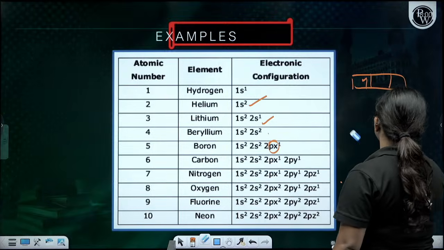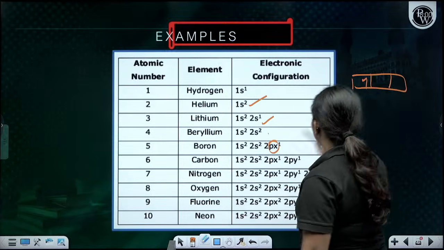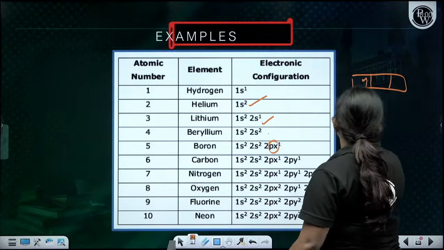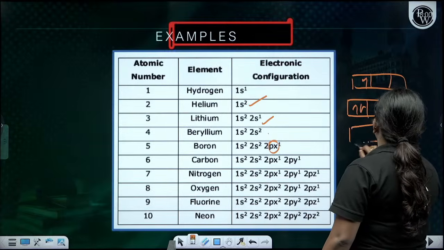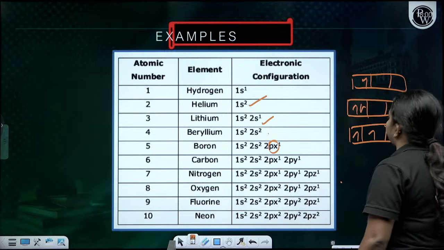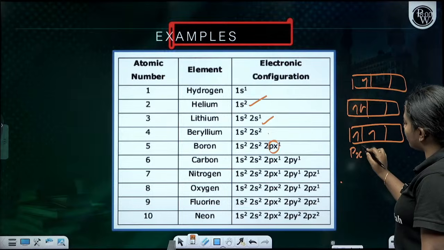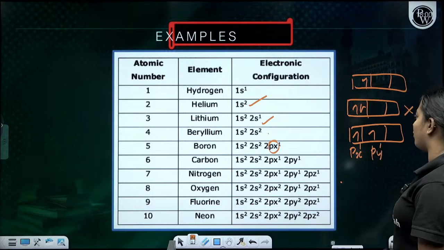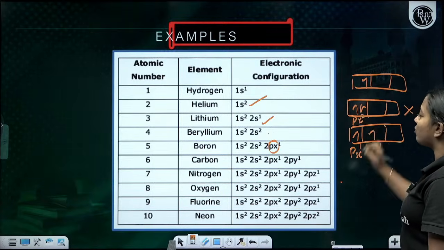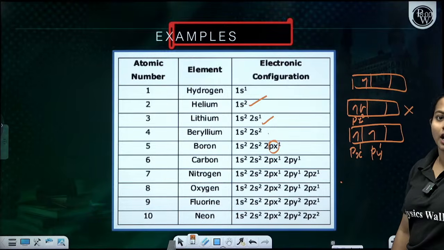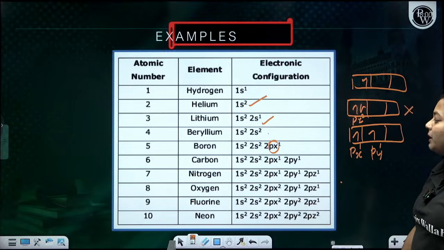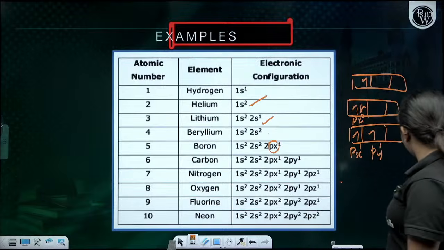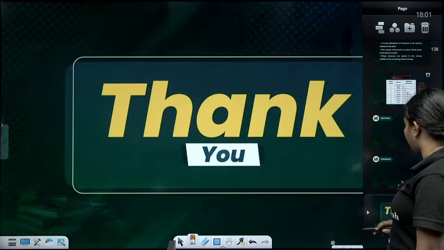Clear? For example, carbon: you cannot fill it like this, this is wrong. For carbon, you have to fill the p orbitals like this. px should have 1 and py should have 1. px should not have 2 electrons, because of Hund's rule of maximum multiplicity. Clear? The same thing happens with nitrogen, oxygen, fluorine, neon. Clear, everyone? So this is all about this particular atomic structure.